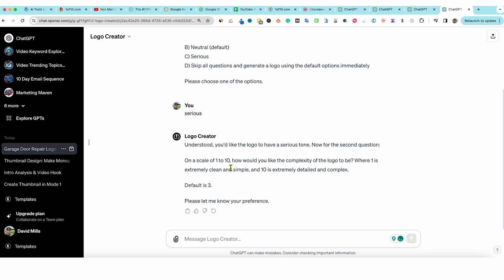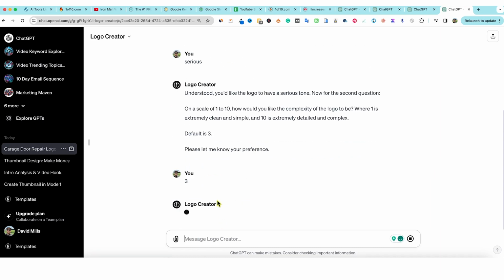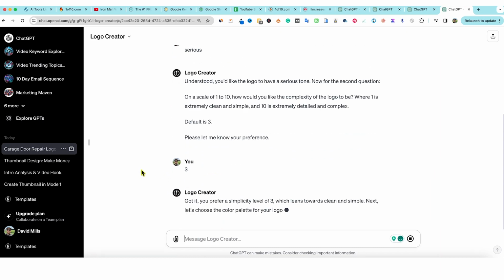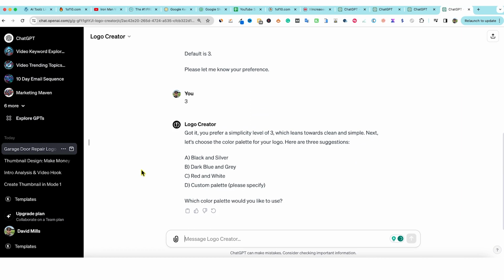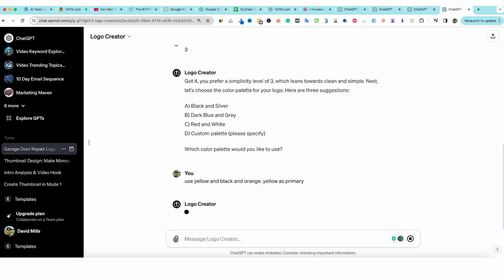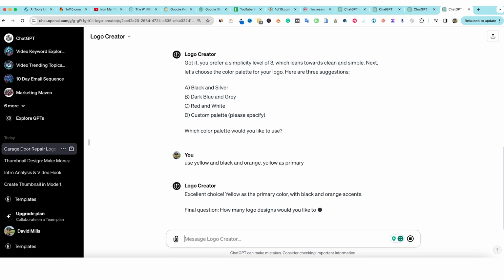Now for the second question, on a scale of 1 to 10, how would you like the complexity of the logo to be? Where 1 is extremely clean and simple. And so I'm going to go with a 3. I think that 3 sounds really good, and that's really cool. So it's actually going to go based on a number. This is really cool. Now we get to choose our colors: yellow and black, yellow and black and orange, yellow as primary, something like that. And I'm sure it's going to understand right there.